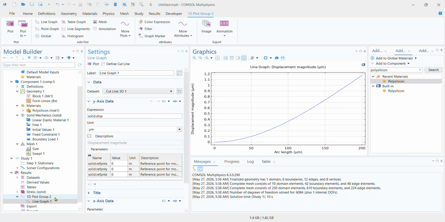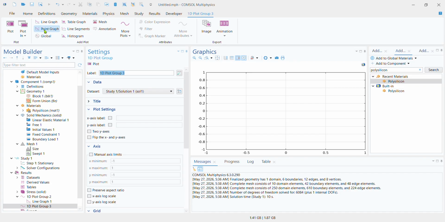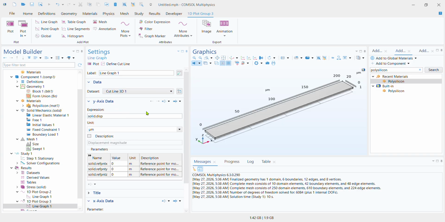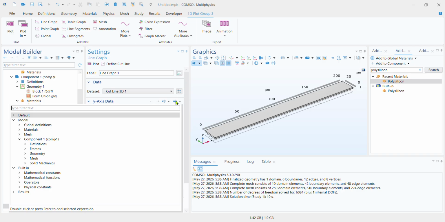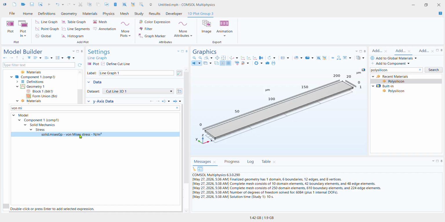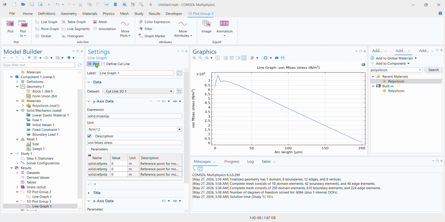Now for the von Mises test, what you can do is create another 1D plot in the results, and you can add another line graph, and keep everything else the same. We can use the cut line from our previous study, and instead of the solid displacement expression, you can replace that with von Mises, right? And everything else is going to remain just as it is. I'm just going to click on plot, and this is going to plot a really clean von Mises test.